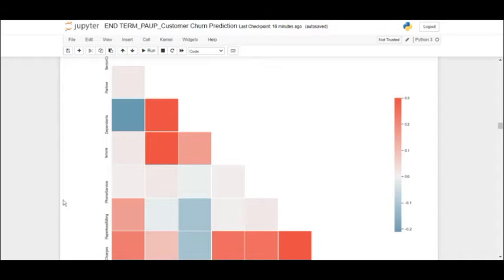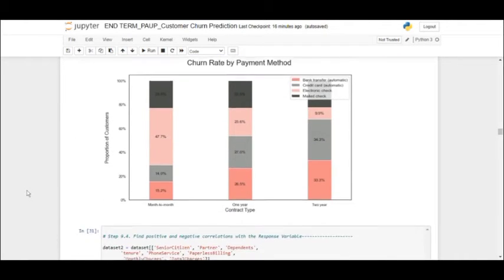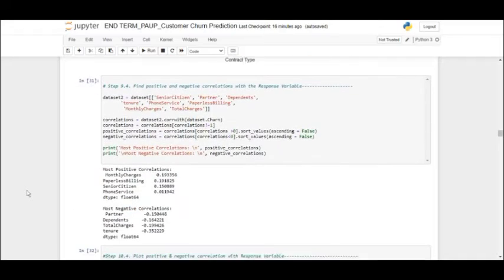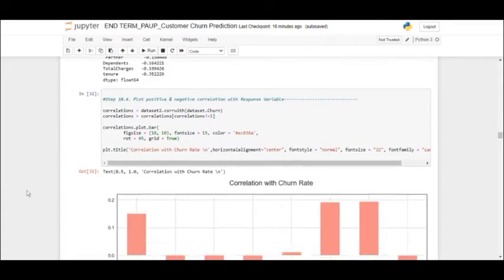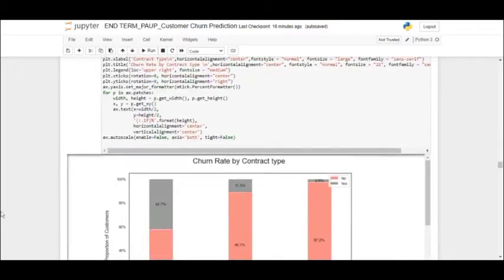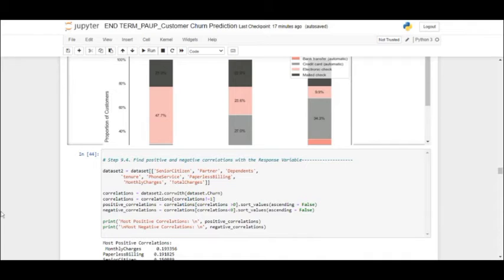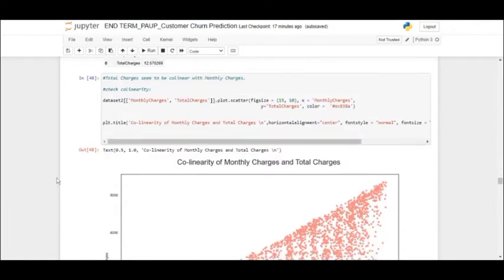These are the heat maps to understand the correlation better, so that we know what variables to apply to check the probability of churn. Now this is the churn. As we can see, this EDA explains how our data works.